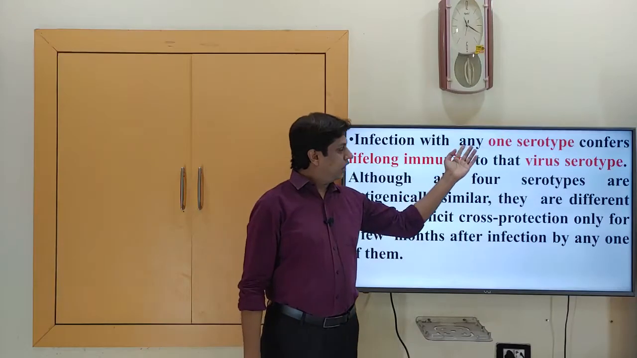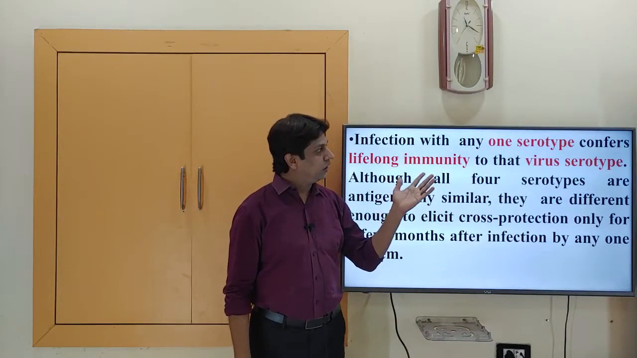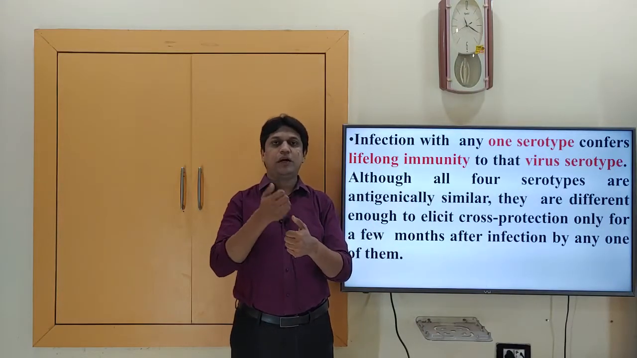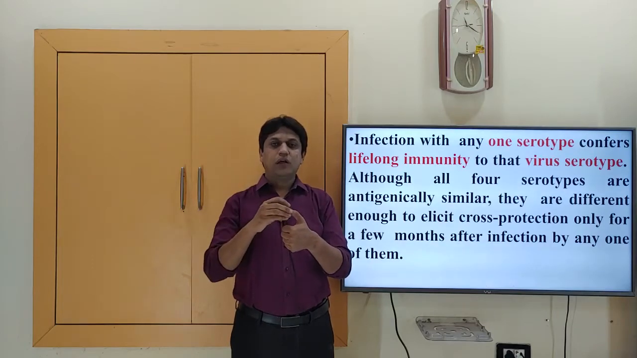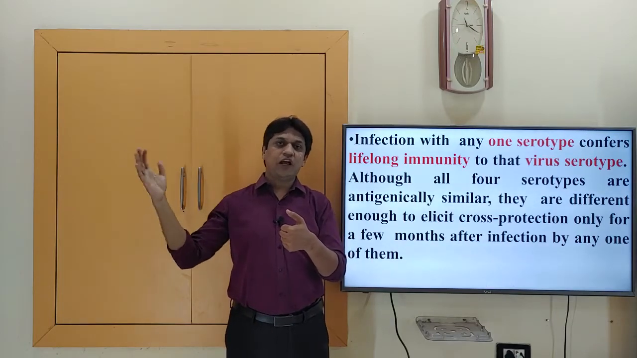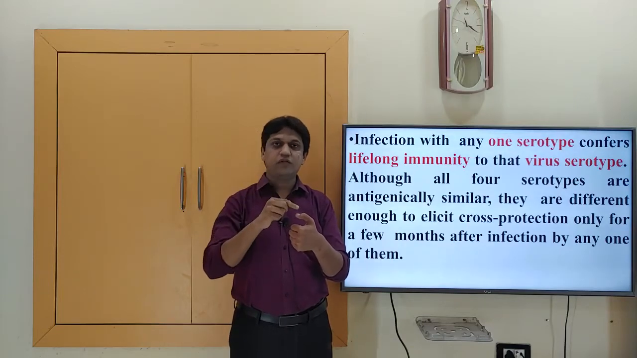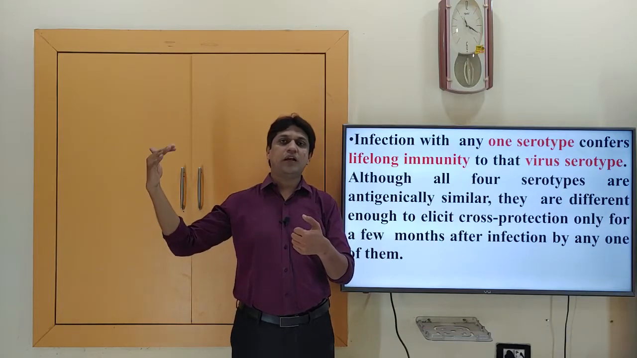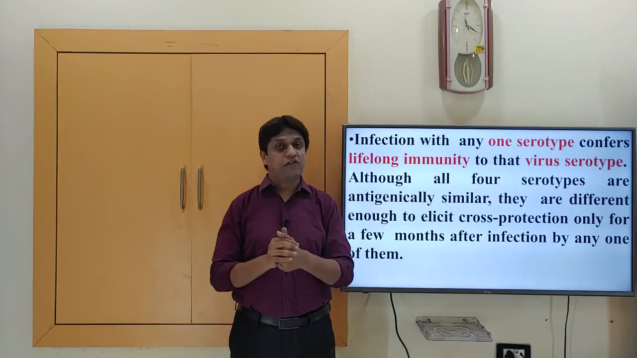Infection with one serotype confers lifelong immunity to that serotype. That means if a person is infected by dengue virus 1, the person will have lifelong immunity for that particular serotype only. If there is a reinfection with dengue virus 1, the person may not manifest the disease because of the antibodies, which will be almost lifelong.